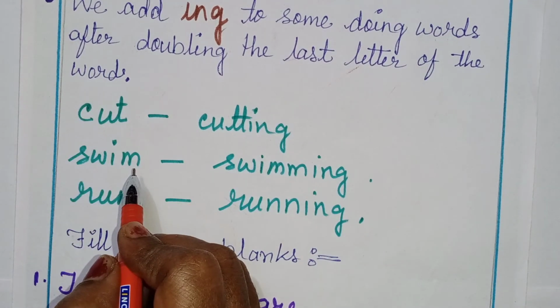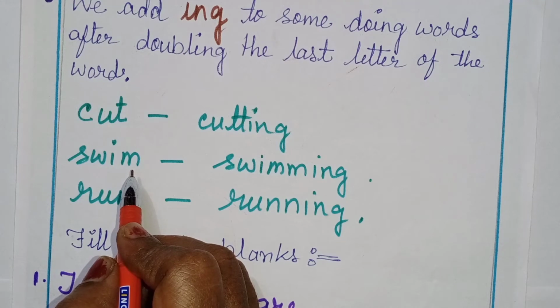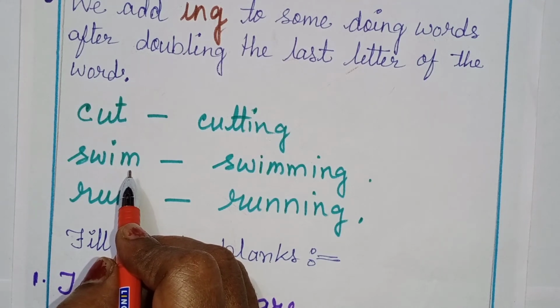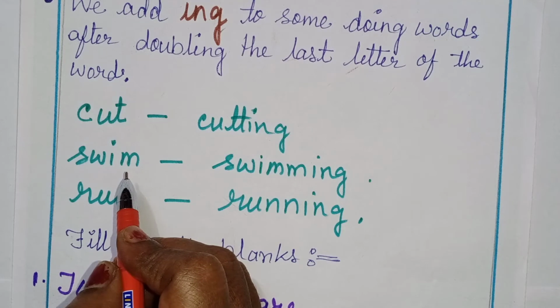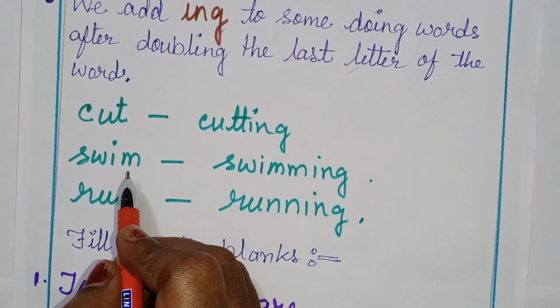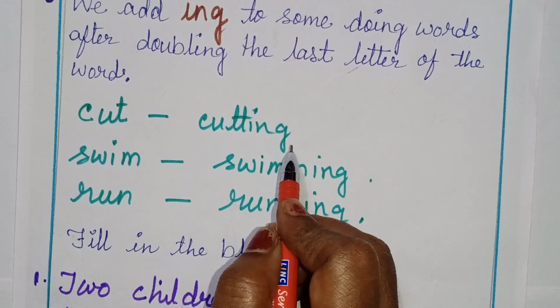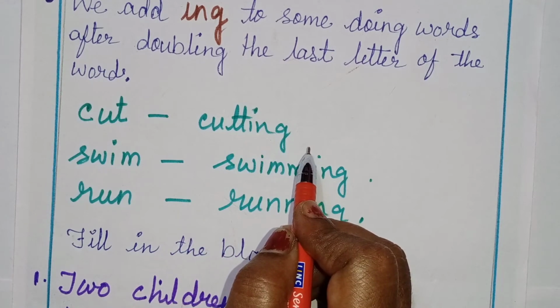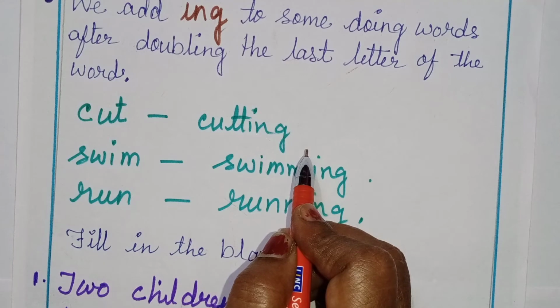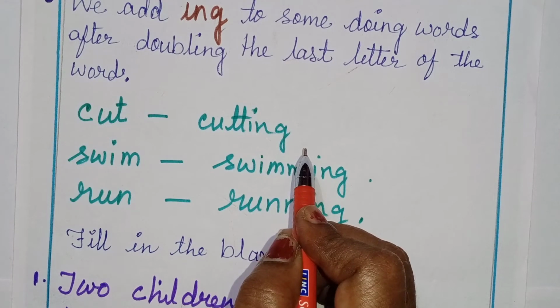CUT, cut. You will cut some vegetables. That I am telling, but you are doing that thing. Cutting, C-U-T-T-I-N-G, cutting. You are cutting vegetables or you are cutting the paper.